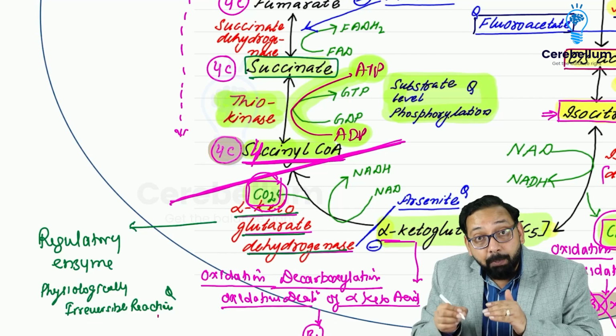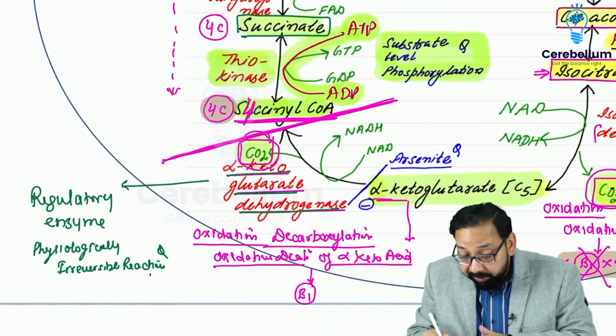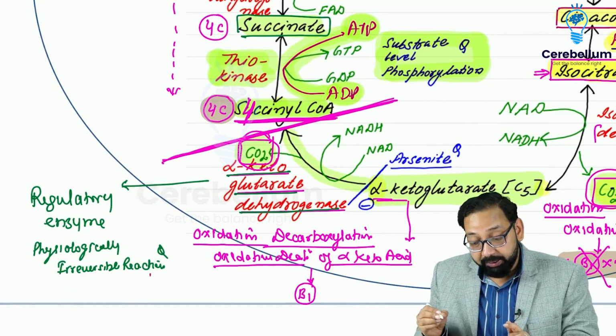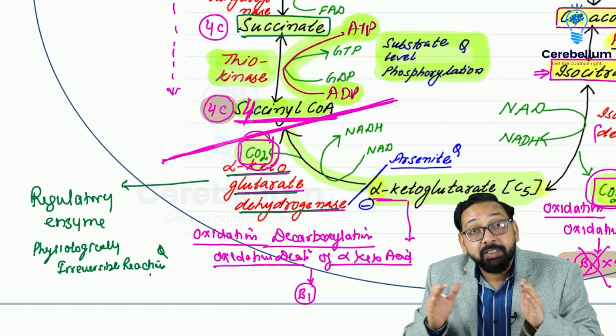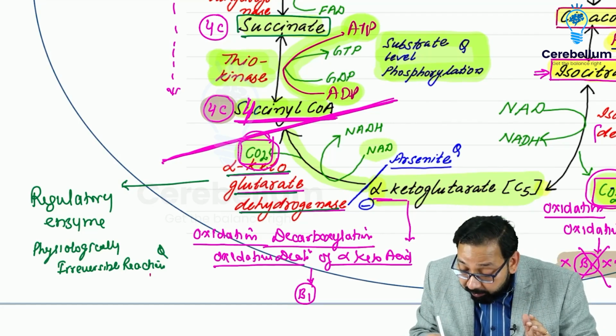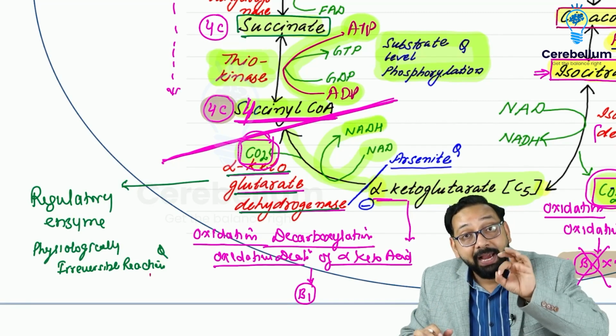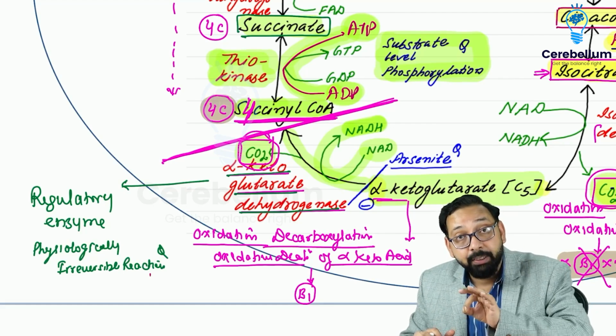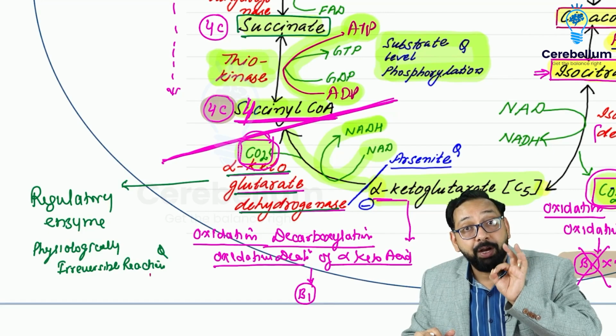If I talk about the previous step, alpha ketoglutarate to succinyl coenzyme A, yes, energy is released. That energy is conserved in the form of NADH. And you know, this NADH will go in the electron transport chain to produce 2.5 ATP.